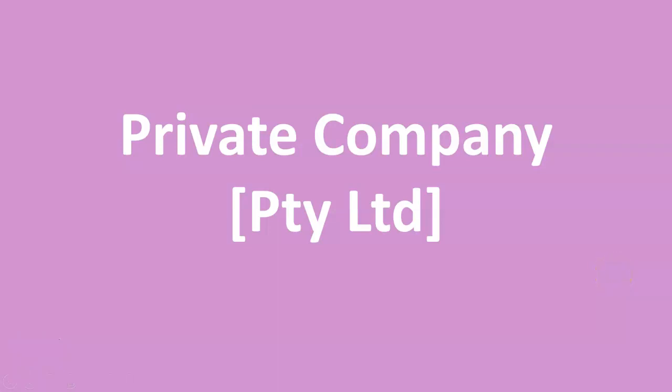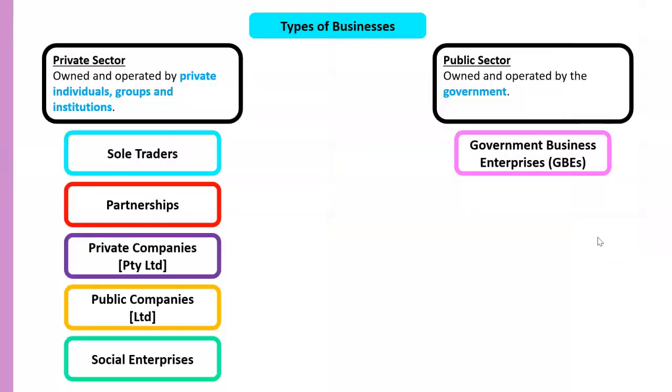The first type of company we're going to look at is a private company, which is proprietary limited. So maybe go and watch, we did a video just earlier about what is a company and how public and private company are different. So here we're just going to summarize with this one. What is a private company? So let's start with a definition.